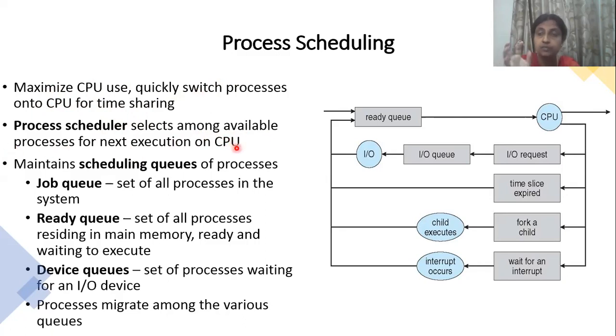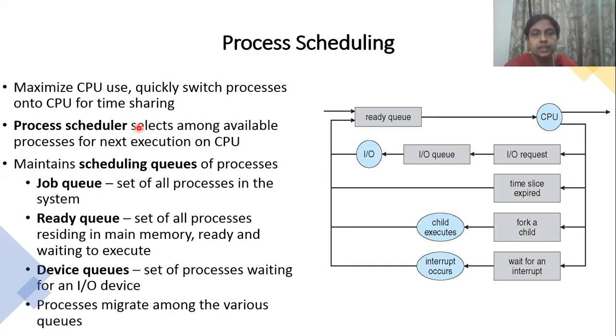The concept which schedules all the processes in the OS is called the process scheduler. There is a process manager inside the operating system called the process scheduler, which takes care of managing all the process scheduling activity within the CPU.